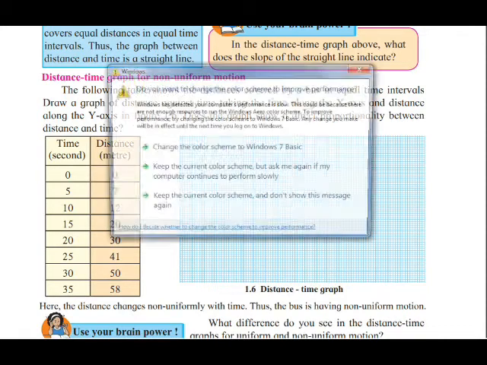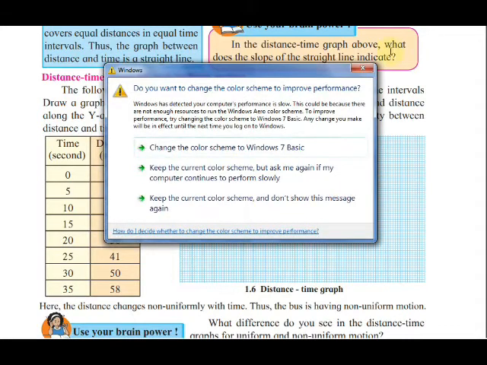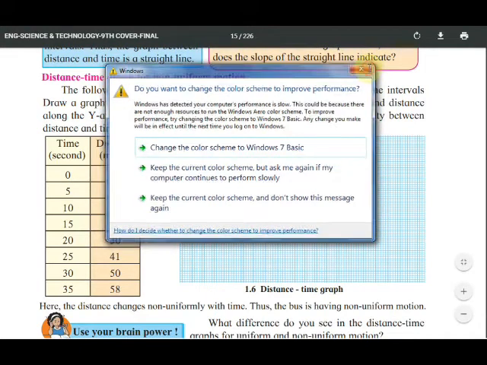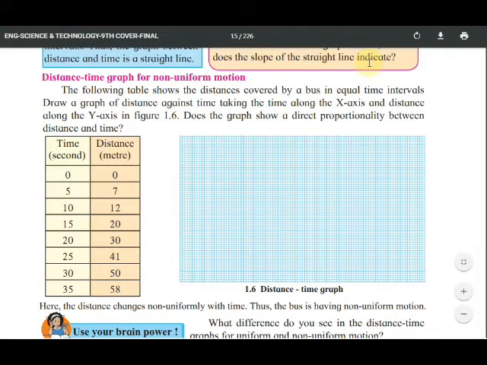After 5 seconds, the distance covered by an object is 7 meters.